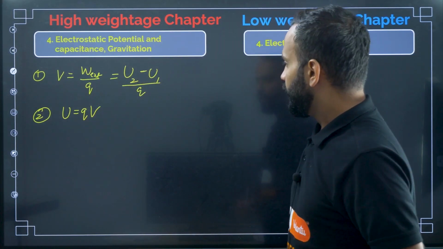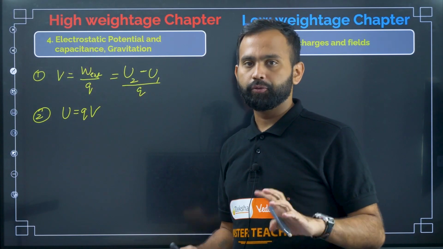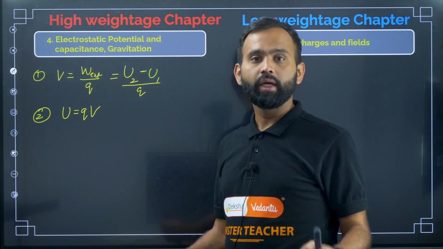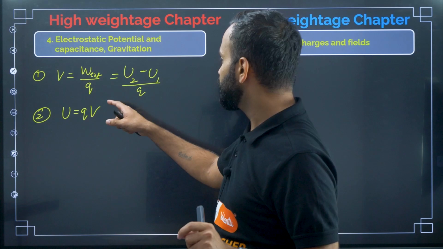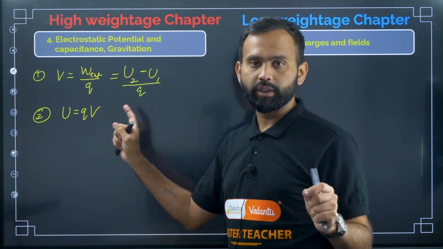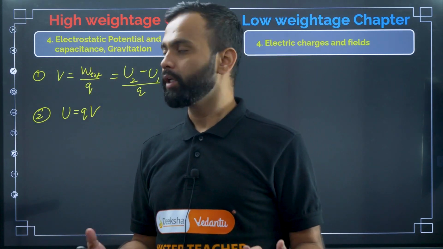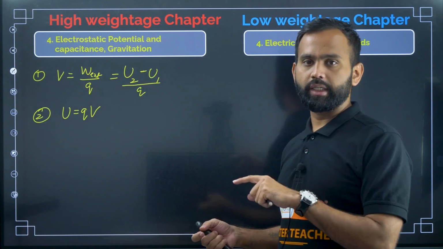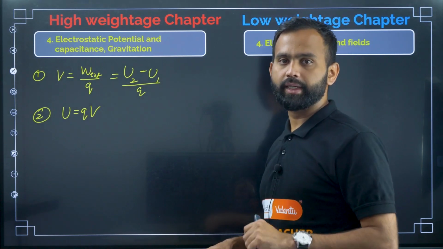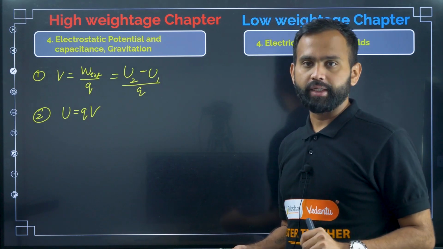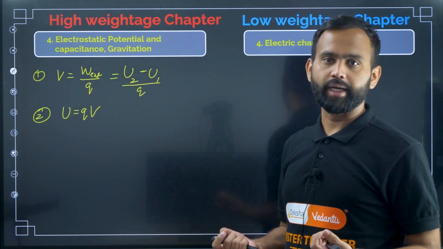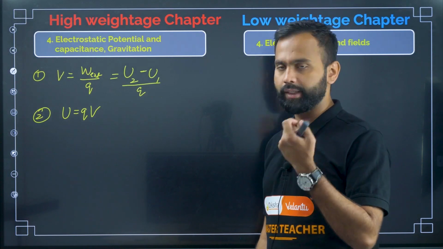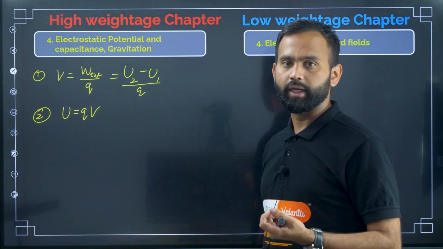So in these two topics, what type of questions are they going to ask? The questions are mainly based on a system of charges, finding the potential due to the system of charges and the potential energy due to the system of charges. Suppose they give you three charges located at the corners of a triangle. They will ask you to find the potential at the center of the triangle. Or instead of a triangle they will give you a square, and ask you to find the potential at the center of the square.